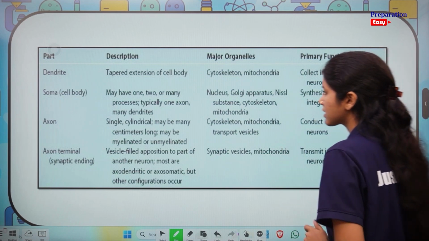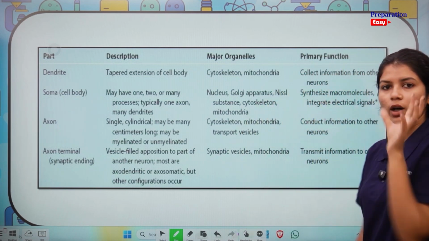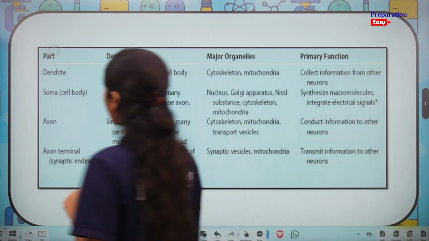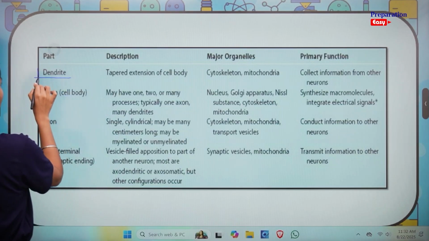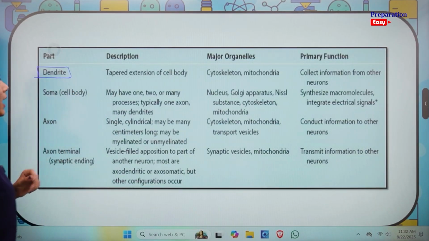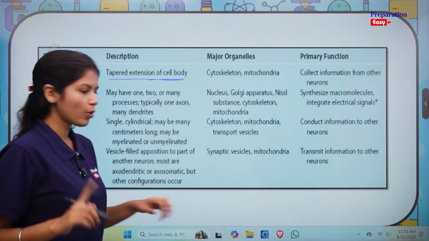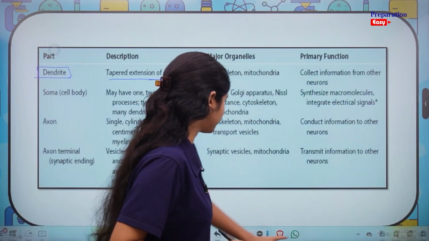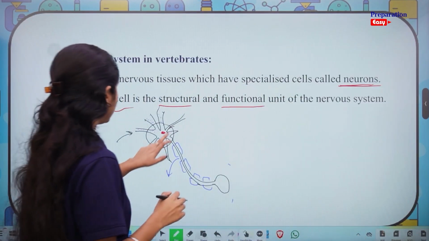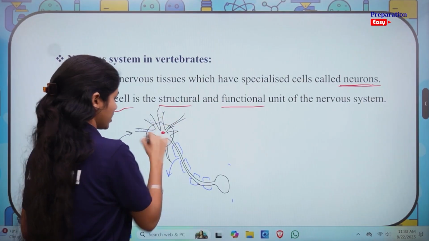Let's move ahead to the description and the organelles of a nerve cell. The first one being dendrite. Dendrite is a part of the nerve cell. It is a tapered extension of the cell body. The cell body, if you remember over here, this is the cell body and these are the dendrites, okay?